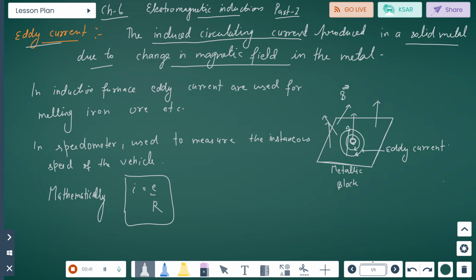In an induction furnace, eddy currents are useful for melting iron ore, etc. Also, in a speedometer, they are used to measure the instantaneous speed of the vehicle. Mathematically, we can say that I equals e by R.